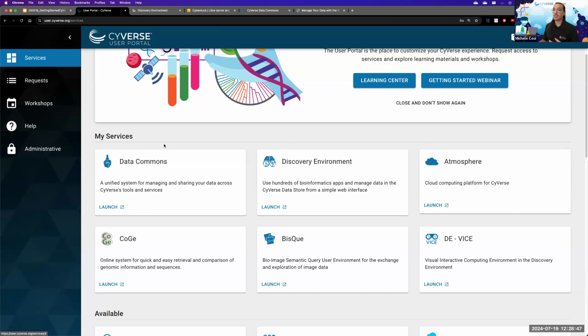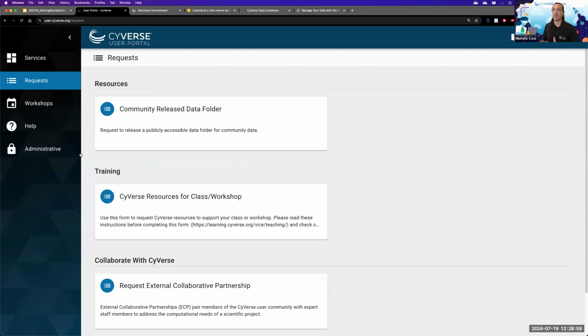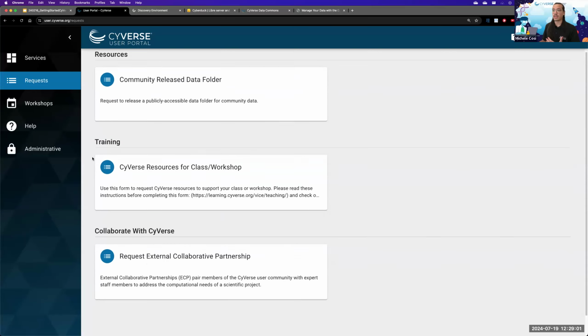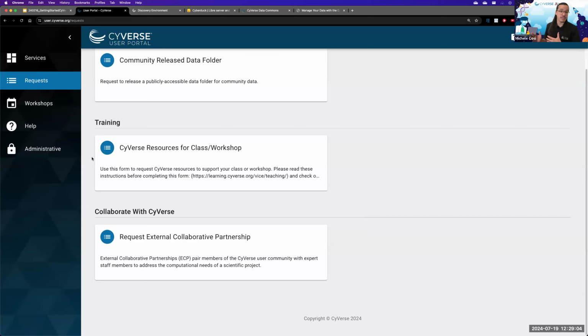In the user portal, you can also modify your account, such as name, address, and your ORCID, and you can also create certain requests, such as creating a community folder. Community folders are folders that can be viewed by everybody in CyVerse, and you can also have people outside of CyVerse view the data. You can also ask for cyber resources for your class or workshops, and request a collaborative partnership with us.